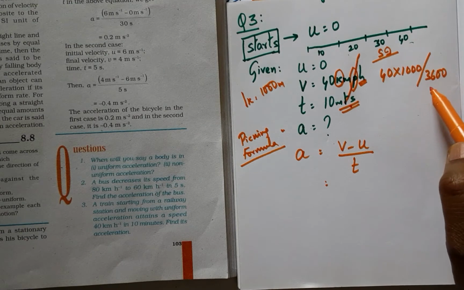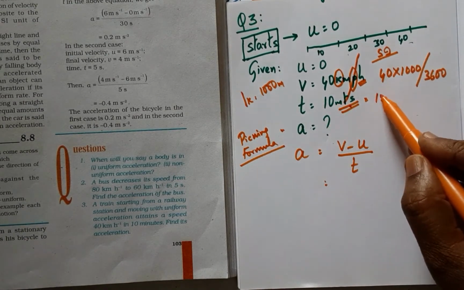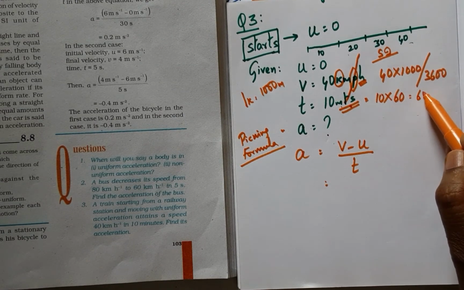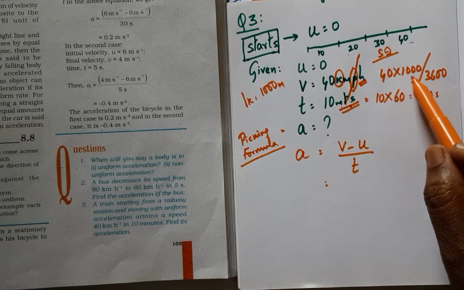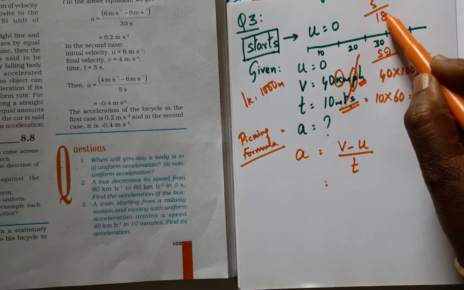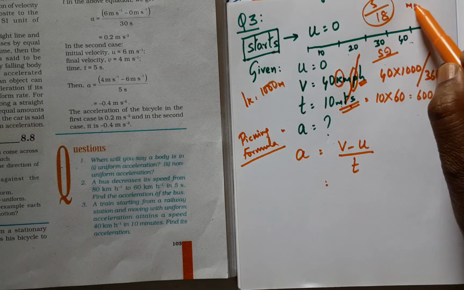Therefore 60 into 60. And here the time also needs conversion, and it is nothing but 600 seconds. We can even directly go for this conversion by following this 5 by 18 multiplied by this value will give the answer in meters per second.